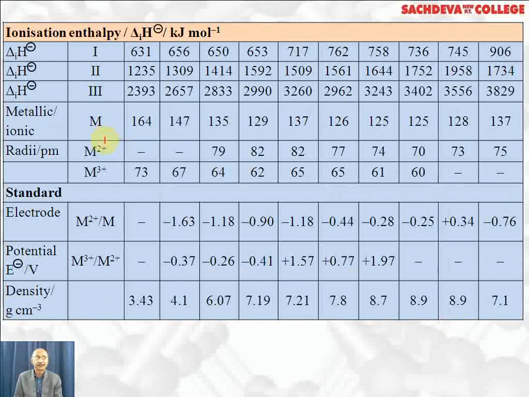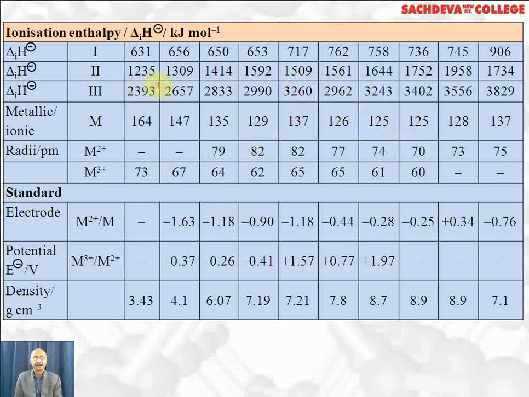These are the 3d transition series where these values are given. These are first ionization enthalpy. 3d transition series, values of first ionization enthalpy, second ionization enthalpy, and third ionization enthalpy. In general, we will find ionization enthalpy goes on increasing up to, this is scandium, titanium, vanadium, chromium, manganese. Up to manganese, it goes on increasing, and third ionization energy of manganese is very high because Mn plus 2 is quite stable. After that, it decreases, then increases, then it goes on increasing till zinc.